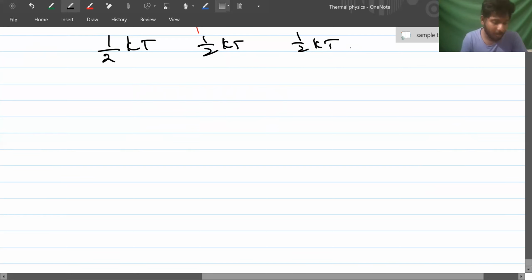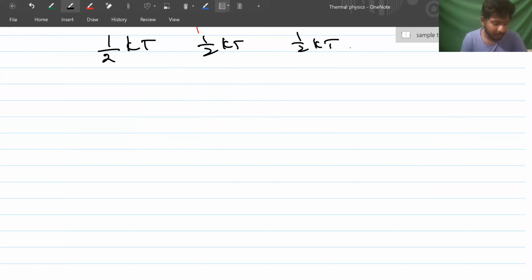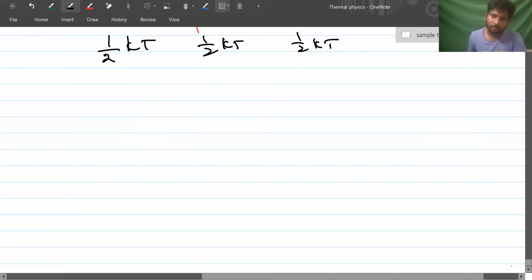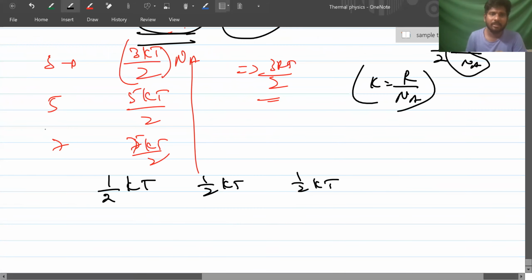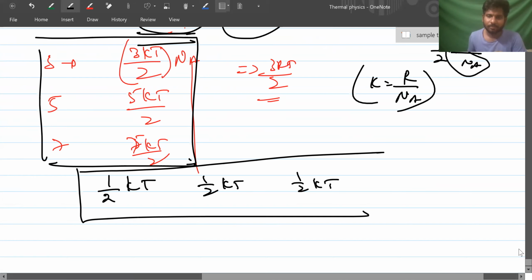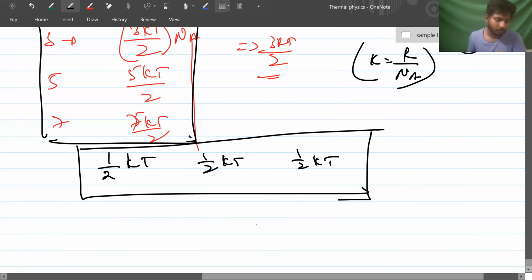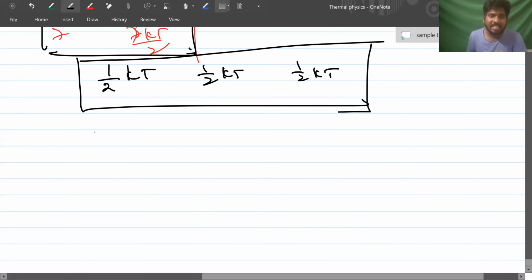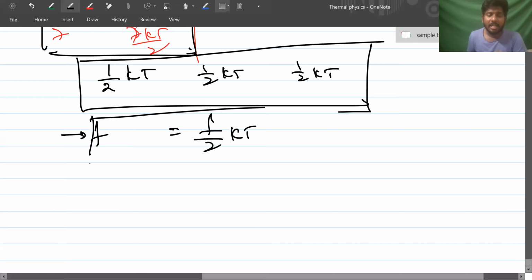Depending on degrees, each degree of freedom will have equal energy, that is half kT. Suppose F degrees of freedom are there, it means F by 2 kT is the energy.